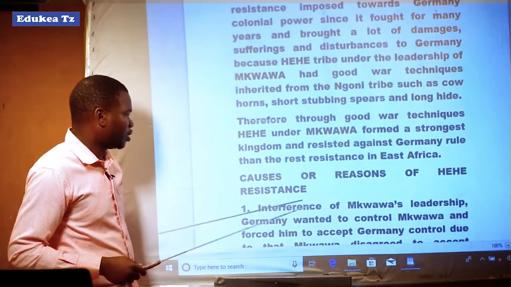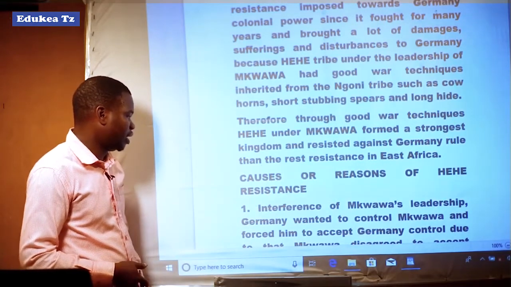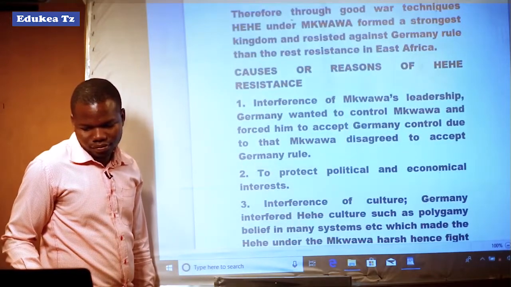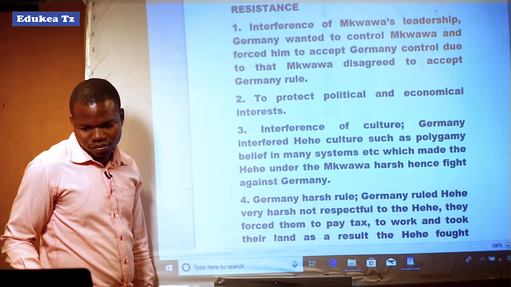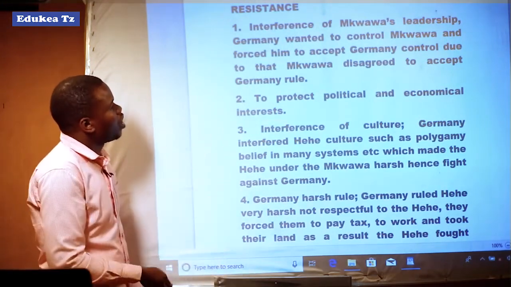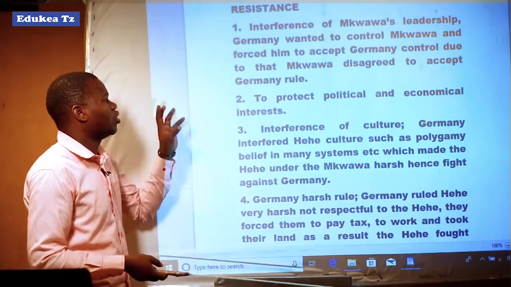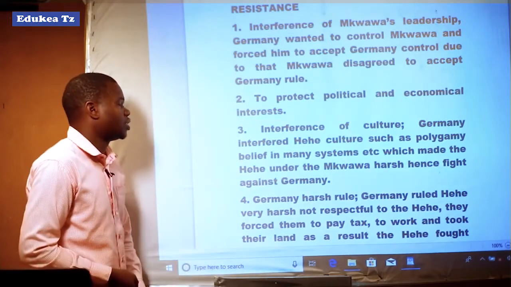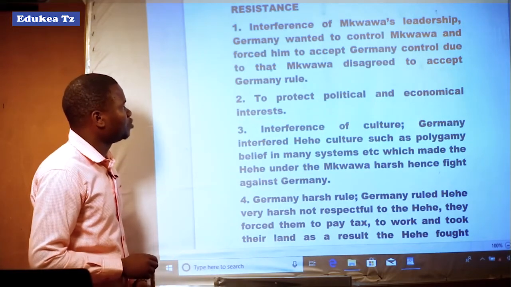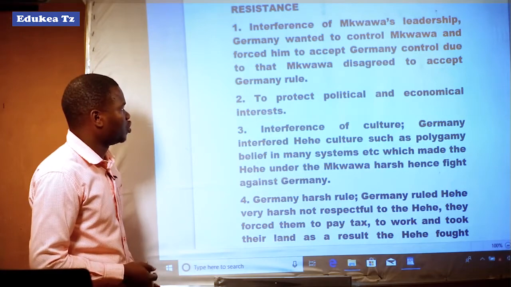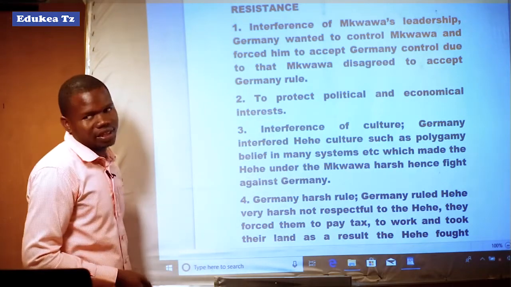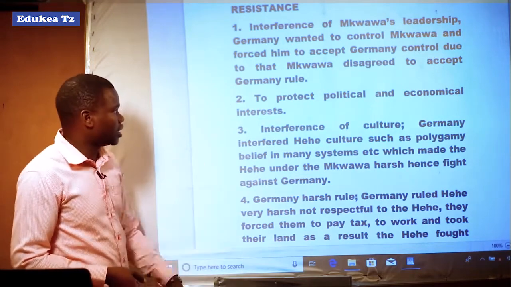Then we have the causes or reasons for the Hehe resistance. Let us discuss them. The first one was interference with Mkwawa's leadership, as we saw in the general factors for African resistance. Germany wanted to control Mkwawa and forced him to accept German control. Due to that, Mkwawa refused to accept German rule, which resulted in the Hehe resistance.